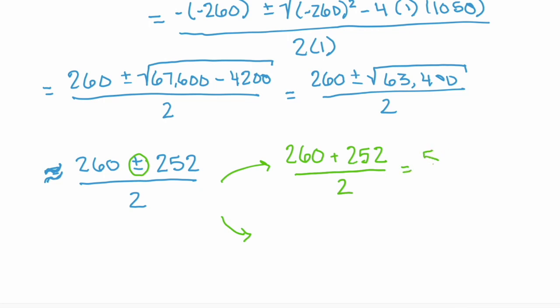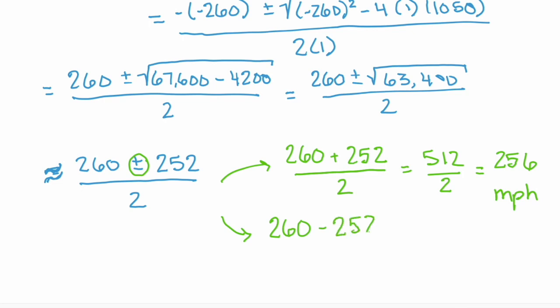That would be 512 divided by 2, or 256 miles per hour. And the second is the minus, which is 260 minus 252 divided by 2, or 8 divided by 2, which is 4 miles per hour.